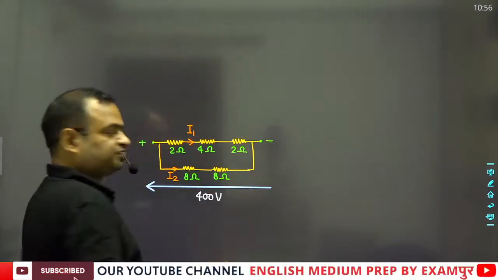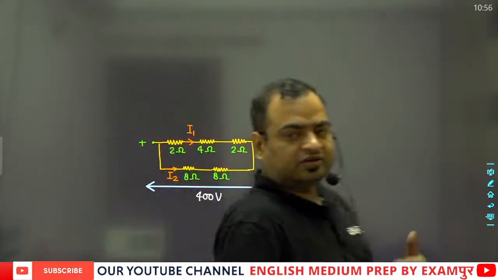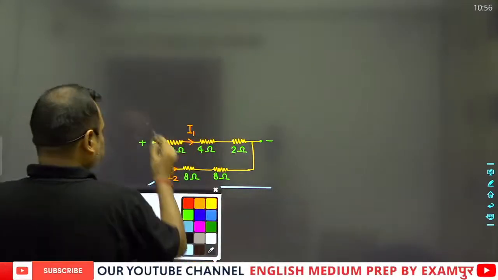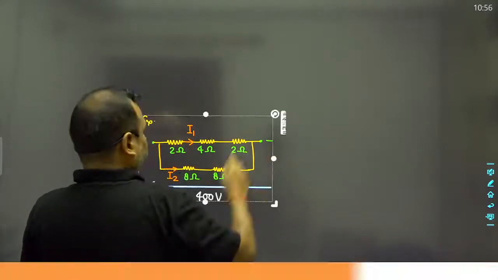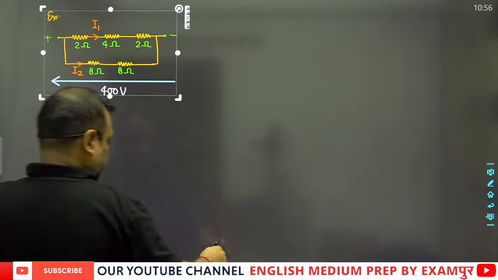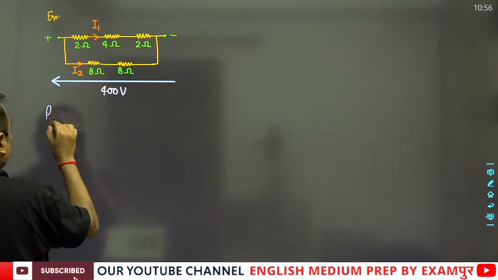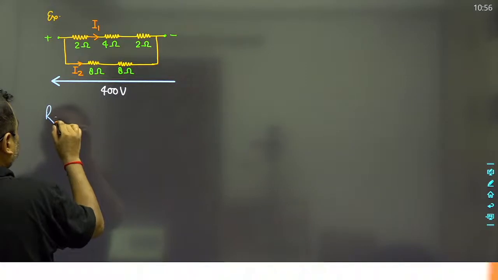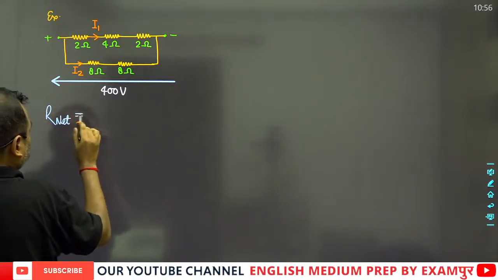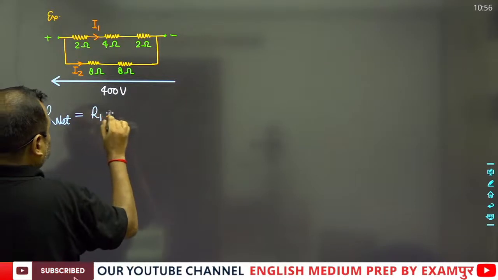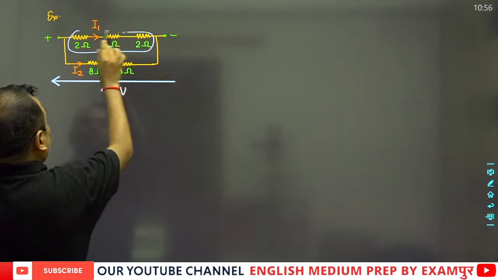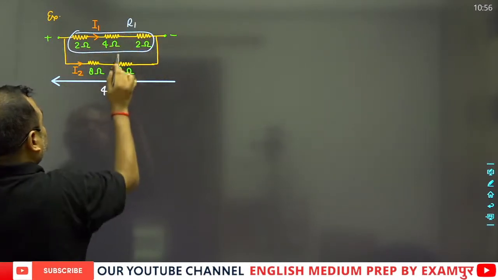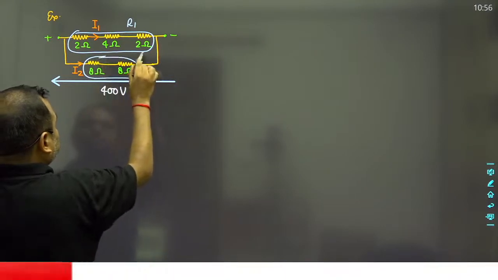first of all we will find the resultant value of the resistance. What will be the resultant value of resistance? R net will be equal to, first of all we will calculate the total resistance of this part, which will be R1, and this other part will be R2.